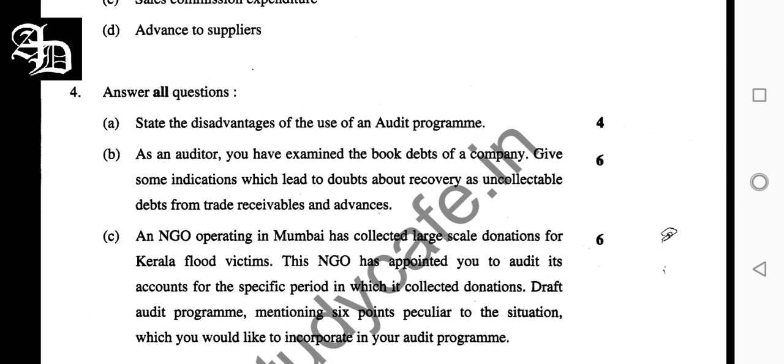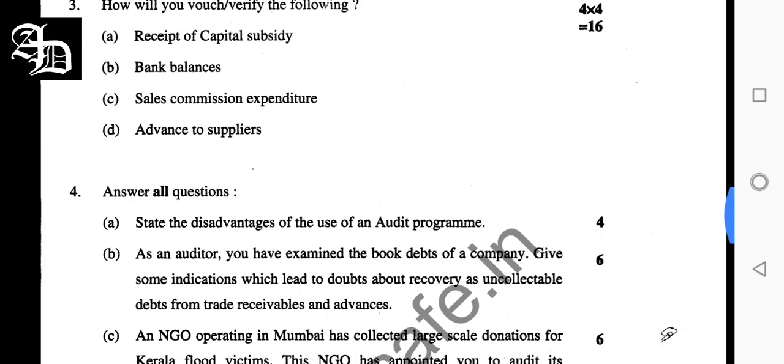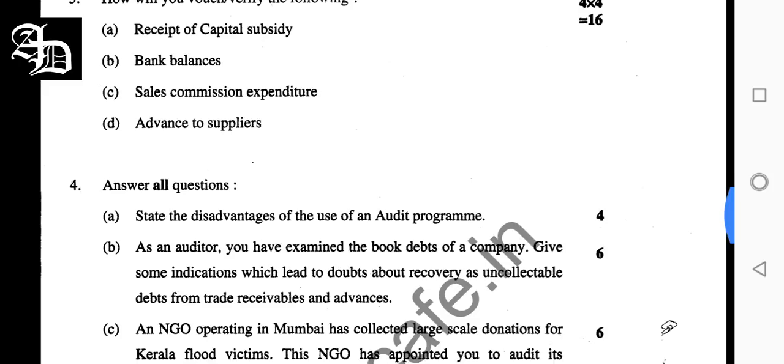Talking about advance to the suppliers, of course you can check the advance from suppliers, taking confirmations from vendors, and in the subsequent year, if after 31st March there is a supply advance of the supplier, on the 31st March there is advance for two suppliers, subsequently they must have settled and subsequently the goods must have come. So you can check the subsequent entries as well.